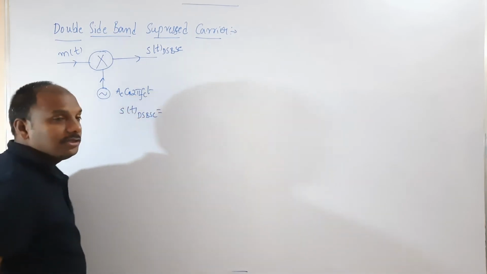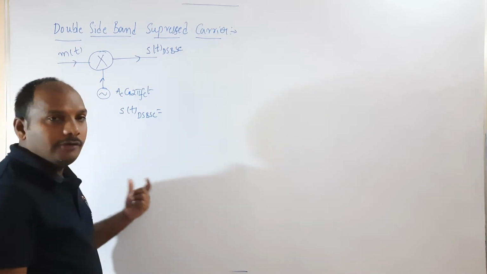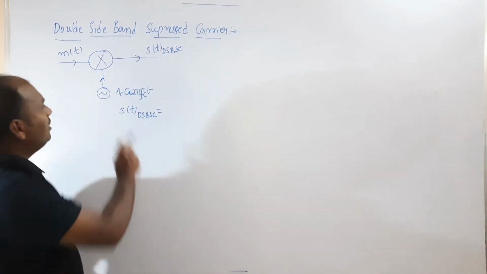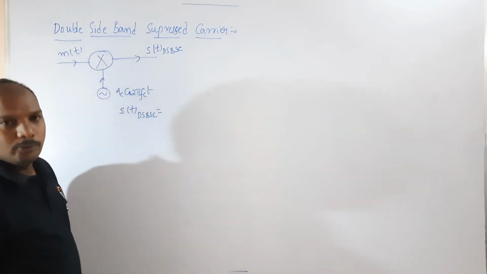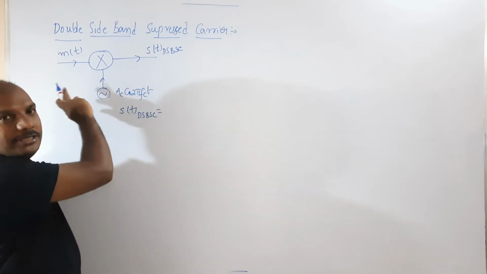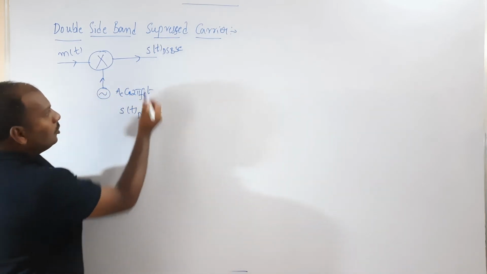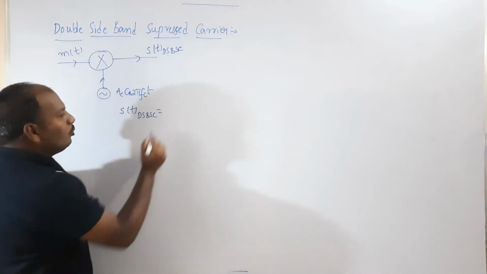Now see here, I would like to first of all write the expression of s(t) DSBSC. How does the equation look? Simply, this is the multiplier, right? So for any multiplier, if you are giving two inputs, what is the multiplier output? Always a simple multiplication of the message and the carrier. So now the output s(t) DSBSC is given as m(t) into Ac cos 2 pi fc t.